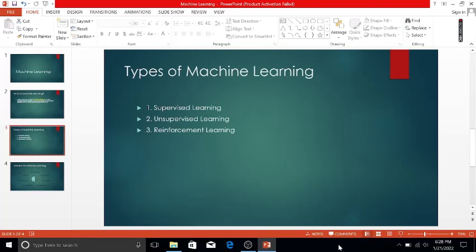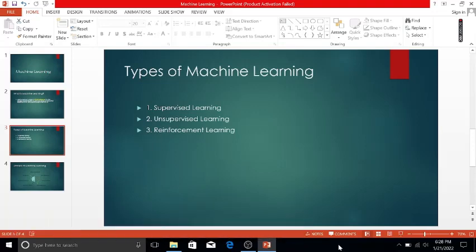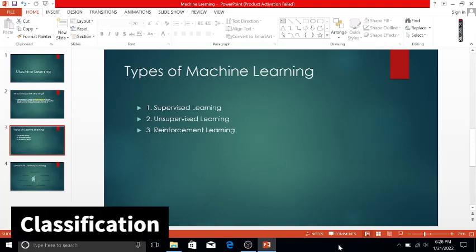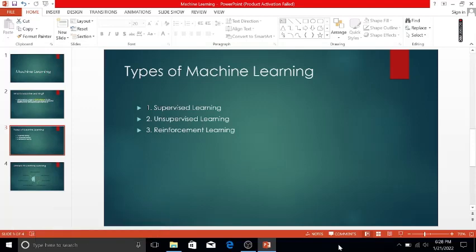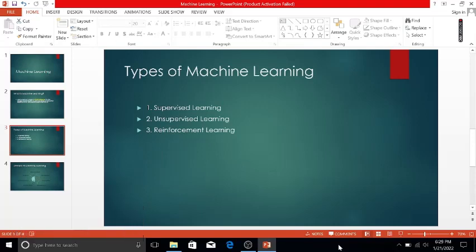Okay, so there are two types of supervised learning. First is classification and second one is regression. So what is classification and what is regression? Classification is a category, like colors available, like red color, blue color, okay? And regression means real value, like weight, dollars, okay?